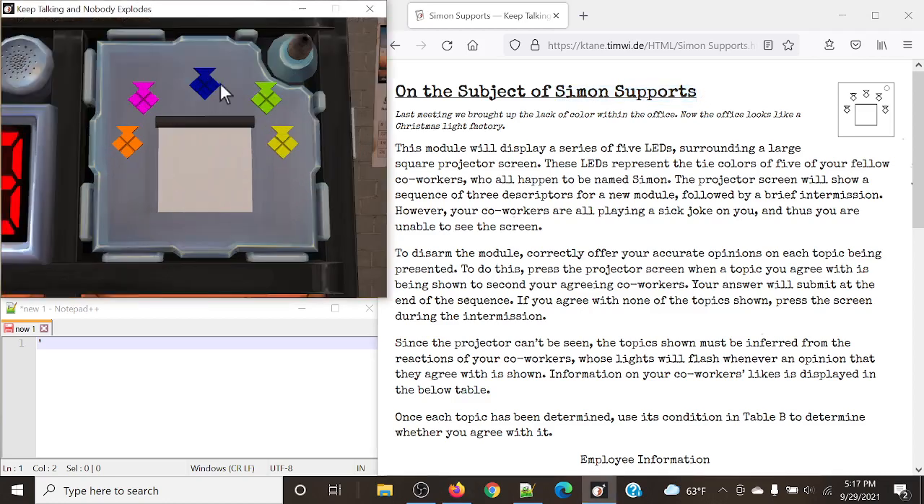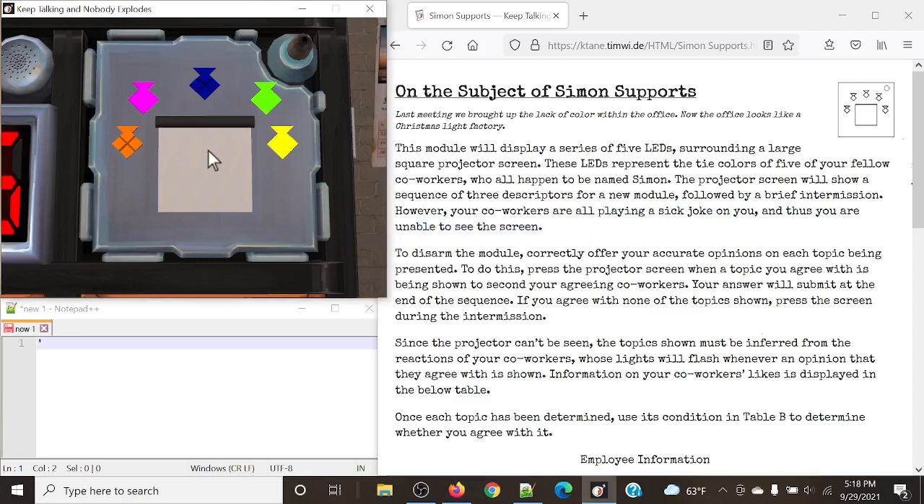So this is the way the module looks. It's got a series of 5 different colored ties in this case, and it's got a projector screen. These LEDs represent the tie colors of 5 of your fellow coworkers who all happen to be named Simon. The projector screen will show a sequence of 3 descriptors for a new module, followed by a brief intermission. However, your coworkers are all playing a sick joke on you, and thus, you are unable to see the screen.